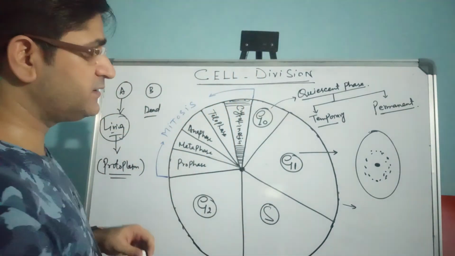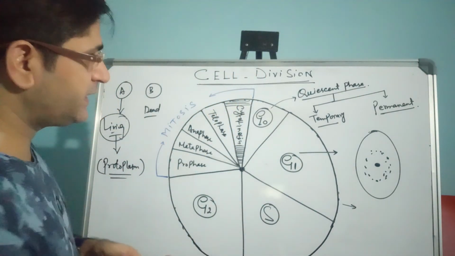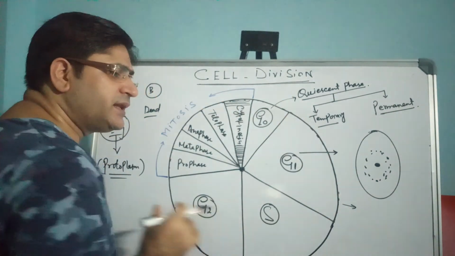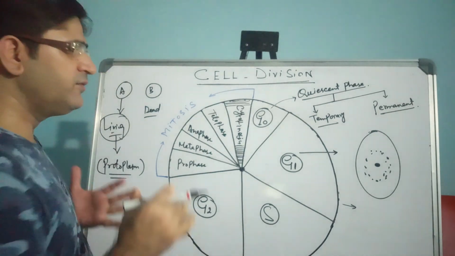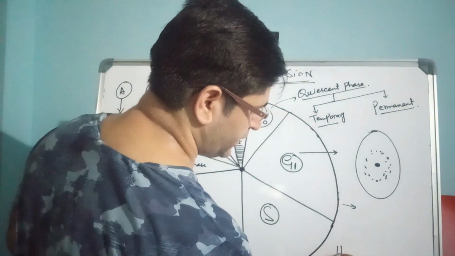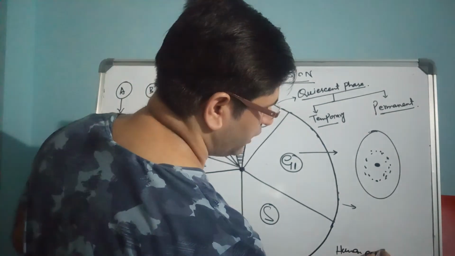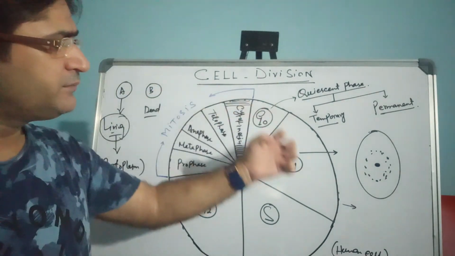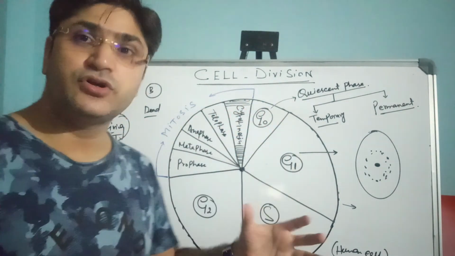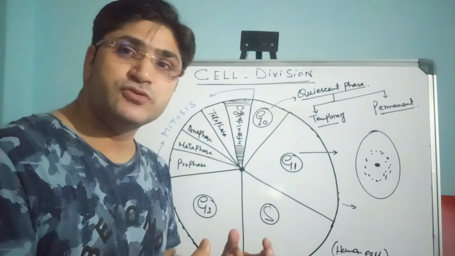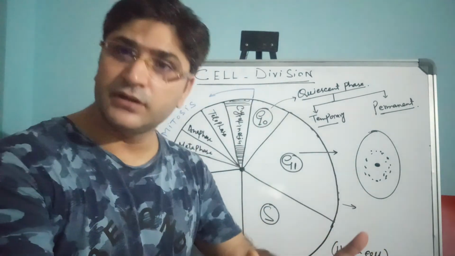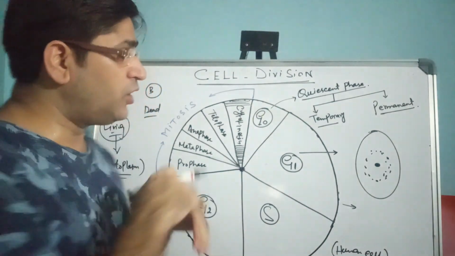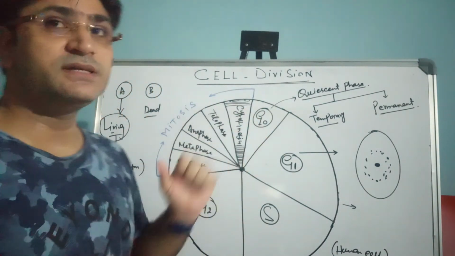So what is the cell cycle? Let me explain it diagrammatically. Look at this diagram. This is the diagrammatic representation of the cell cycle, for example, of the human cell. The cell cycle means how much time is taken by the cell to divide itself from a single cell into daughter cells, from one cell to two cells. All this series of events together is called a cell cycle.